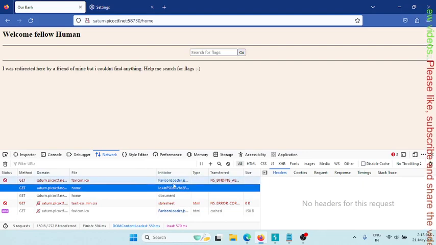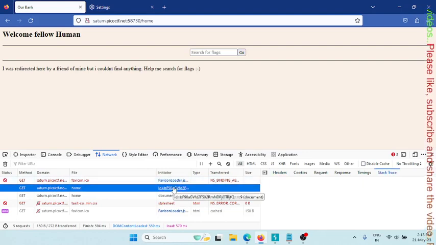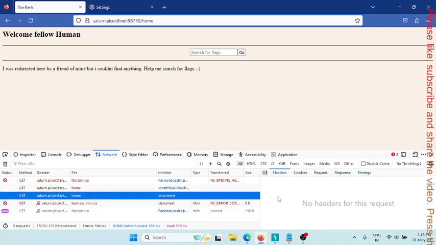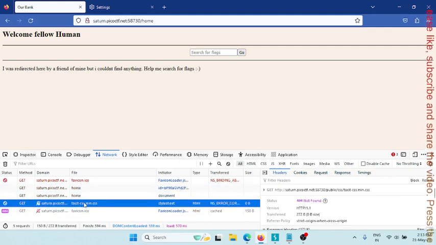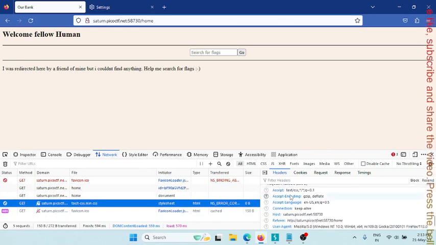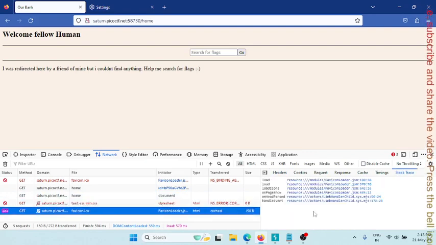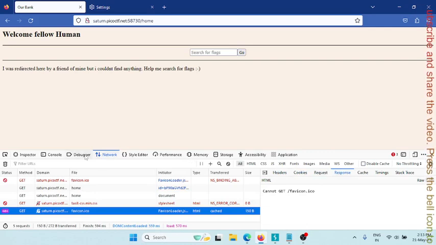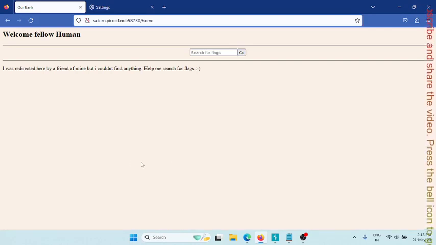Okay, the home page is here. Something it is showing as initiator. Okay, let's see what is here. Cookies, request, response, nothing. Then here it is again, nothing. Okay, so there is nothing here. So we can do one thing now.